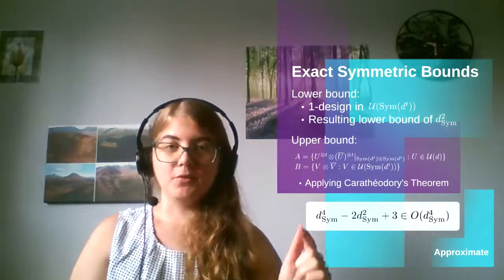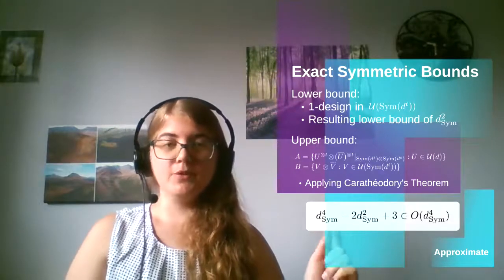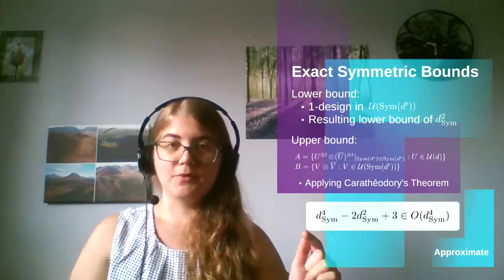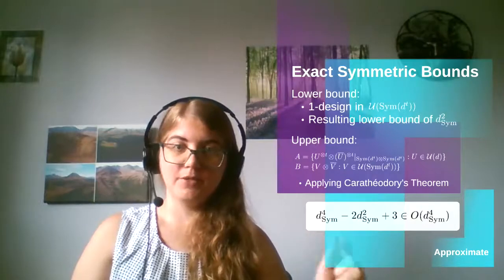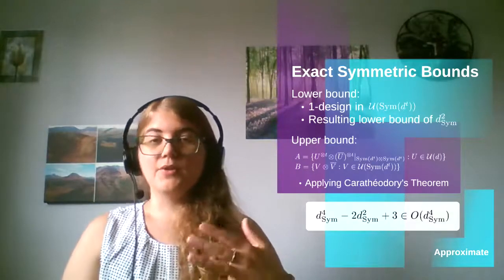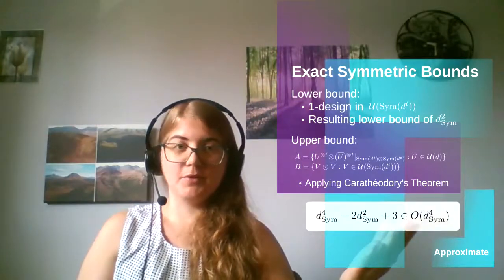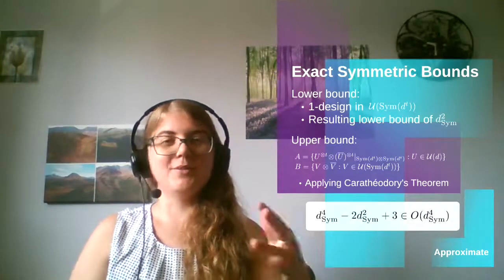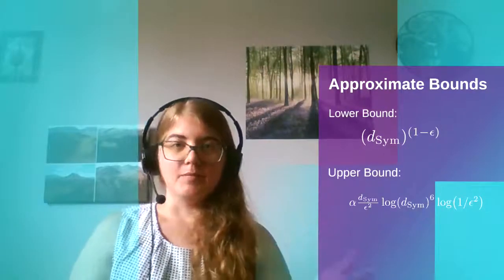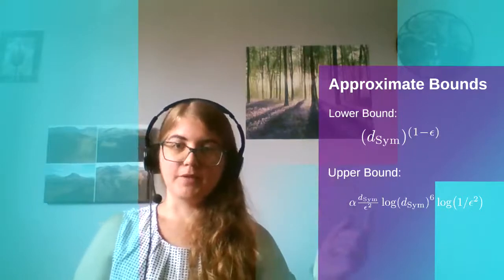So this is going to be a polynomial with respect to d_sym, which means our key length will be logarithmic with respect to d_sym because we're taking the logarithm base 2, which ends up being logarithmic in t because d_sym is also polynomial with respect to t, but it's actually a smaller polynomial than what we had for unitary T designs.